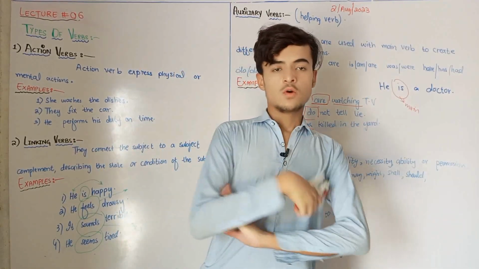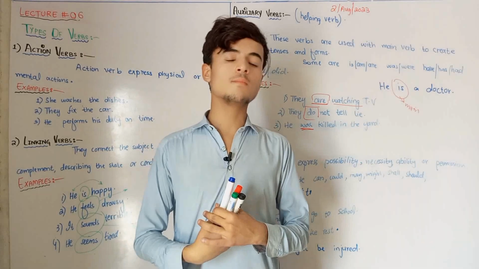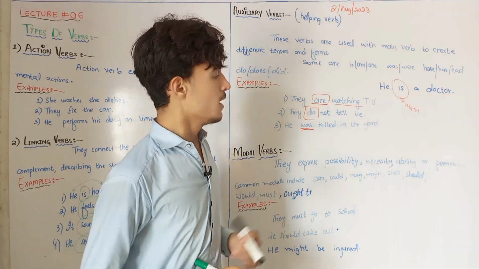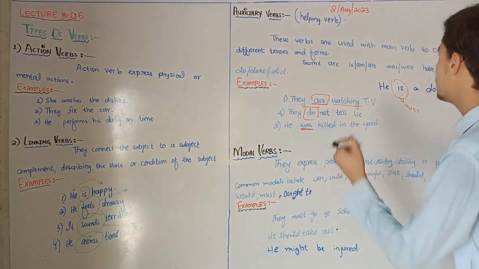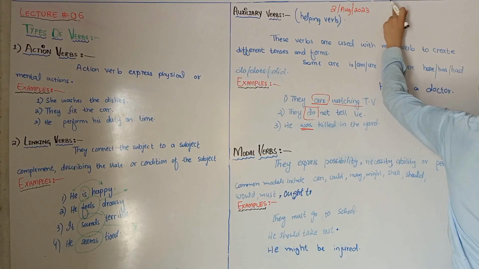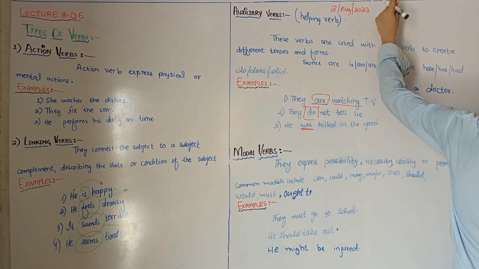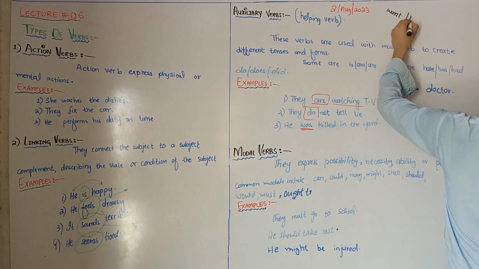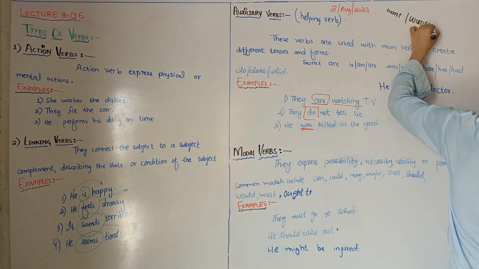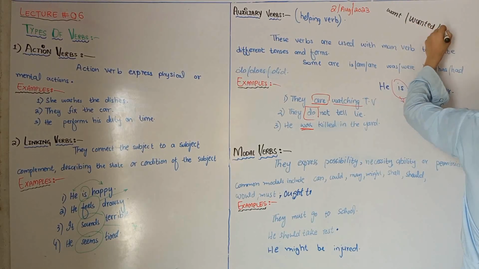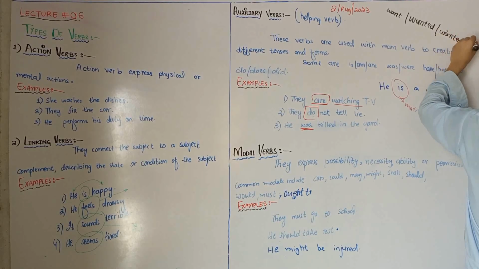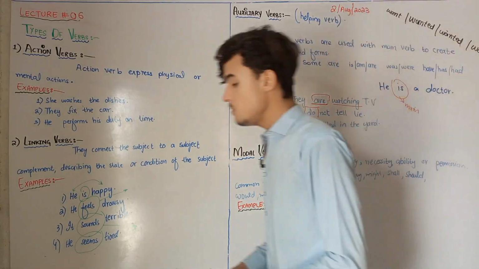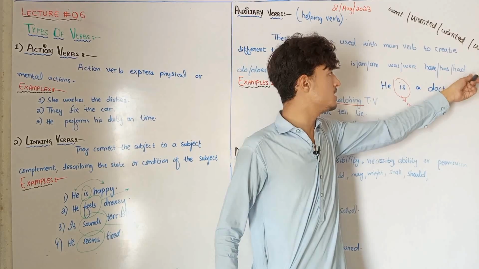We have four forms of the verb: first form, second form, third form, and fourth form. The fourth form is called the participle form, that is the ing form. For example, the first form is want. The second form is wanted. The third form is also wanted. And the fourth form is wanting, the participle form.